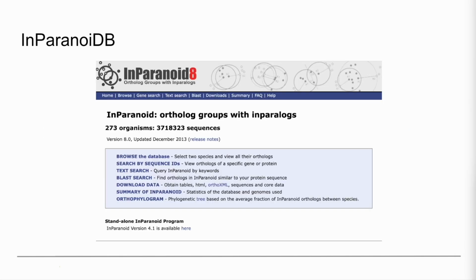The InParanoid database is a well-known resource for ortholog predictions with over 9,000 users in 2022, and its underlying algorithm has been seen to perform well in benchmarks. However, the database was last updated in 2013, making many of the underlying proteomes old and outdated. The InParanoiDB 8 was built on the InParanoid algorithm and does therefore not include any domain-aware orthology.